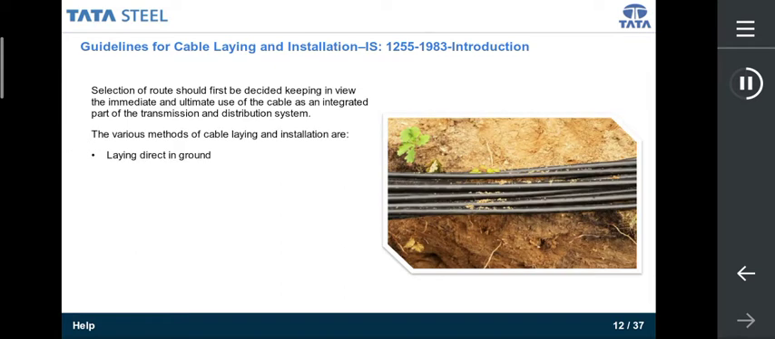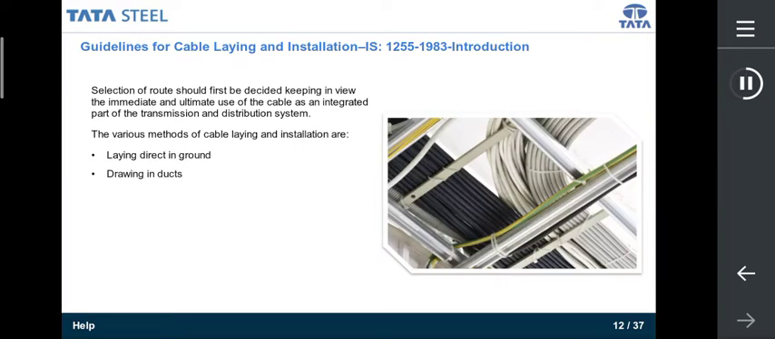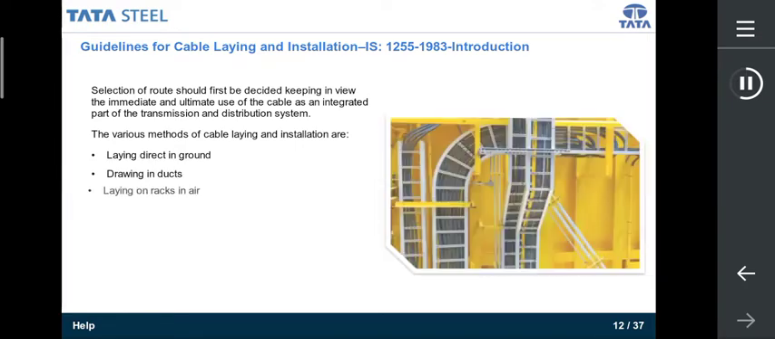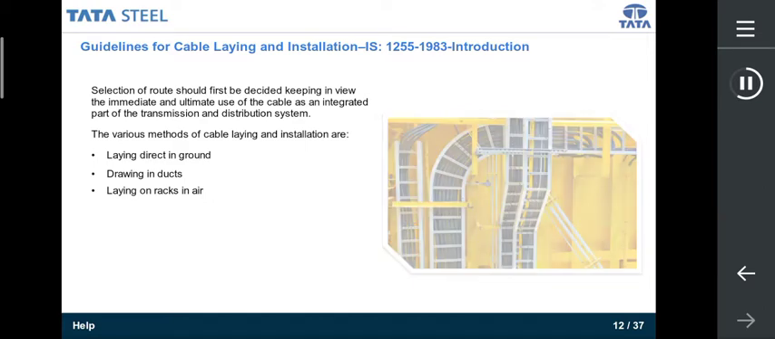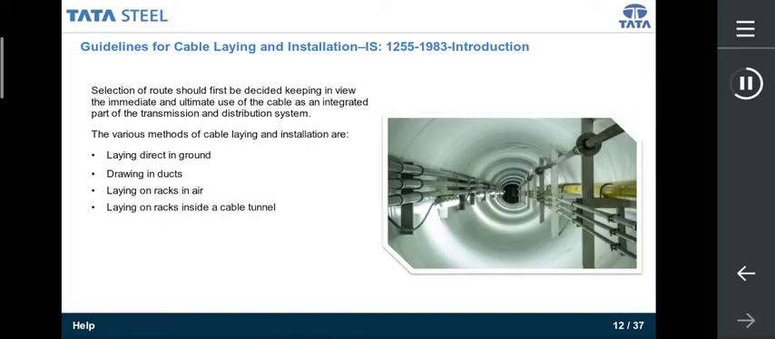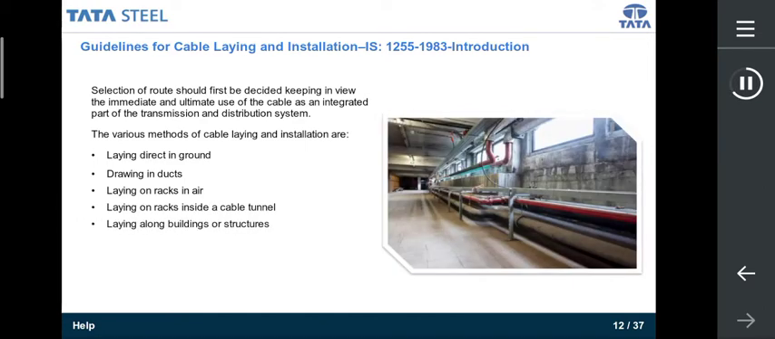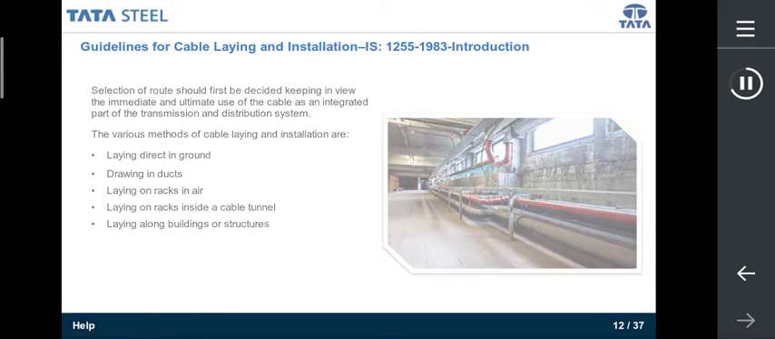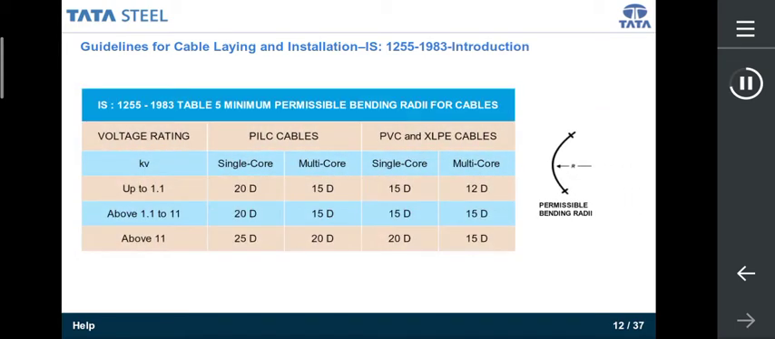There are various methods of cable laying and installation. They are laying direct in ground, drawing in ducts, laying on racks in air, laying on racks inside a cable tunnel, laying along buildings or structures.